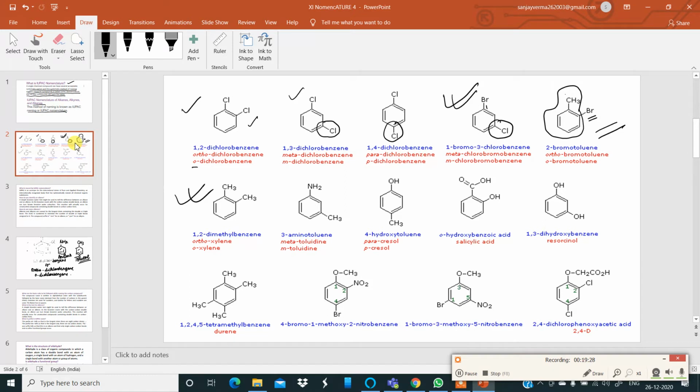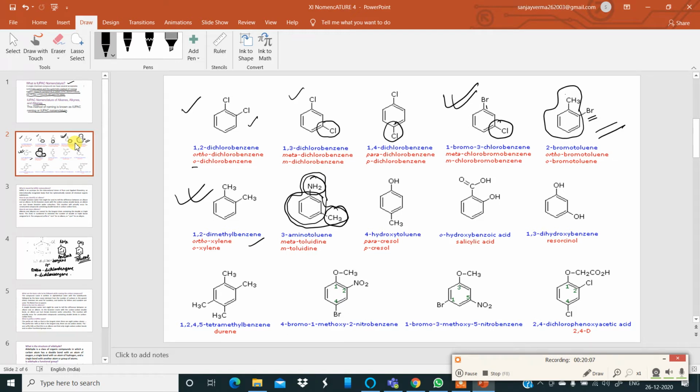Then come to the next one. There are 2 methyl groups, so 1,2-dimethylbenzene. Easy. This one, the parent benzenoid is aniline, so we can say 2-amino toluene. They have taken it this way, so this methyl group is dominating the aniline amine part. Are you getting it? So the methyl group dominates any other groups which are linked to the chain.